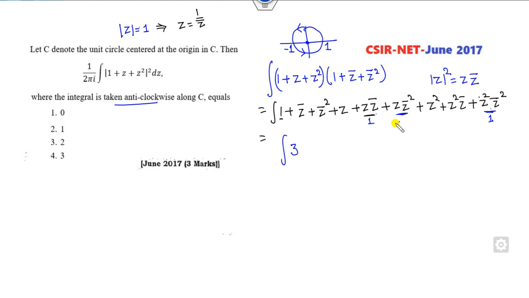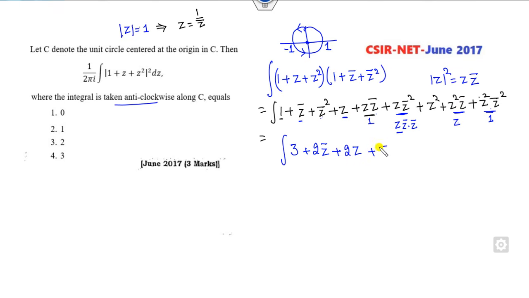This value I can write as z into z bar into z bar. So this value is my 1, this is my z bar. So this is z bar, it's 2 times z bar. This is z bar square. What is that? Again this is my z, because z into z bar is 1. So this is z, I can write as 2 times.